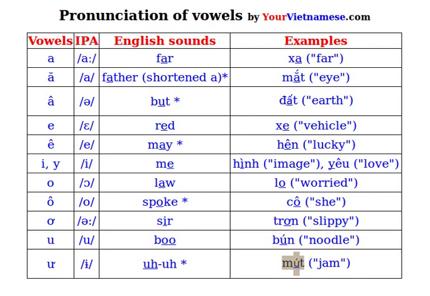So in this tutorial we have learned all the pronunciations of all the 12 Vietnamese vowels. It's the A, the A, E, O, U, and U. Now I would like to invite you to pay closer attention to the vowels that don't have